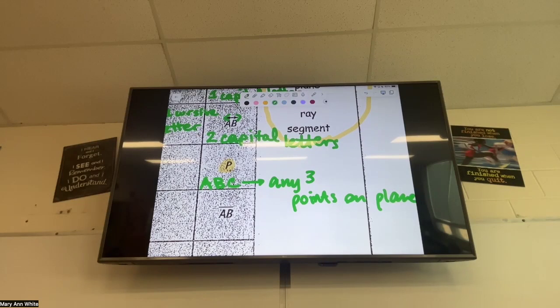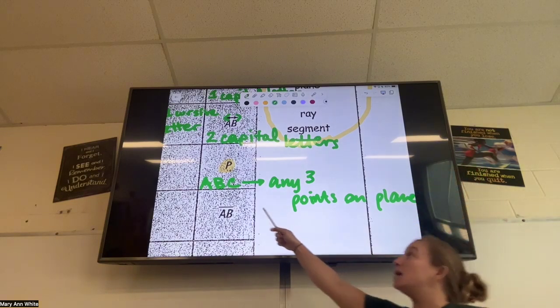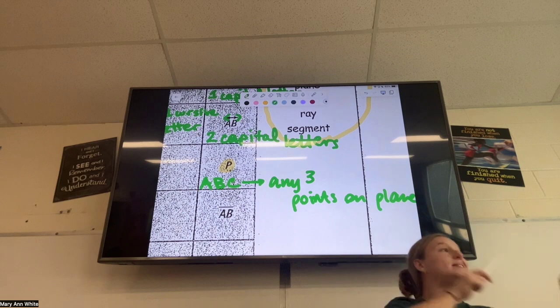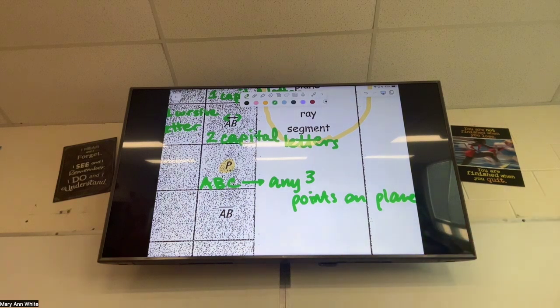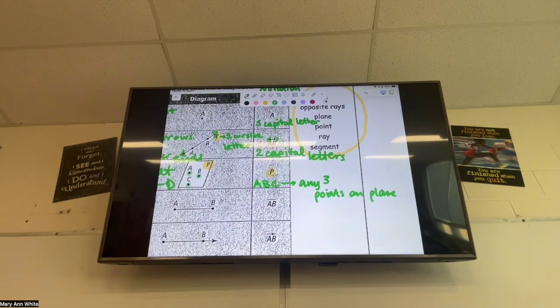That's gonna be the hardest thing when you get into homework. I'm gonna have answers on the board and I may have plane A, B, C, but you may have written C, B, A, and we have to realize that those mean the same plane, okay? So the first time we do that homework, there's gonna be a lot of questions. You're gonna be like, are those the same? Is my answer right? Yes, and then we'll get to a point where you'll just be able to look and see, are those the same plane? Okay, I did specifically leave a little bit of a blank there. We're gonna talk about that more next class, because we're gonna barely touch on it at the end, okay?